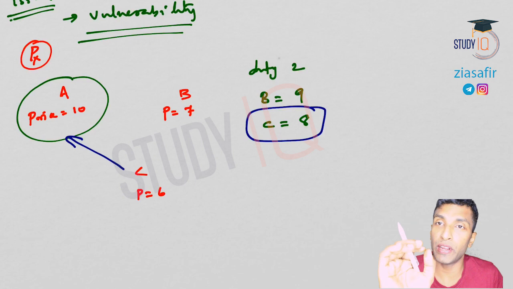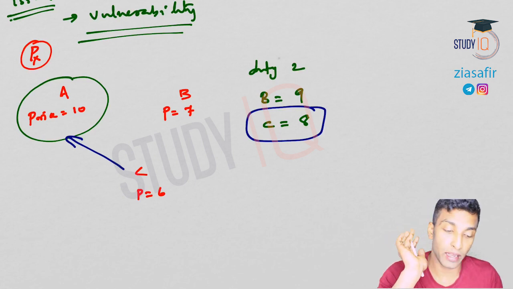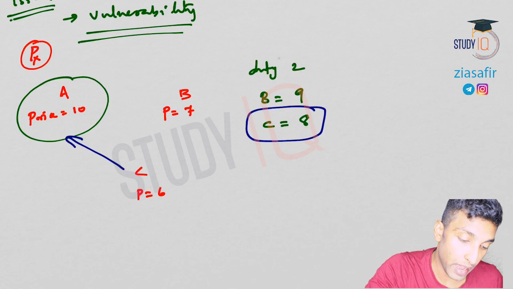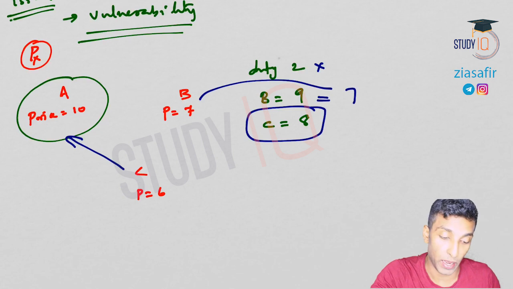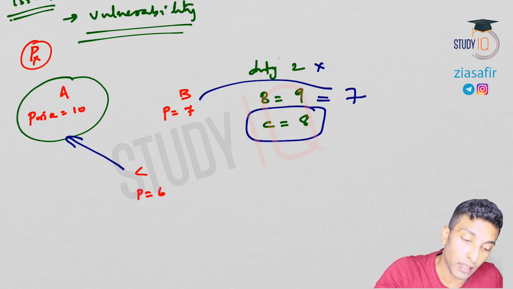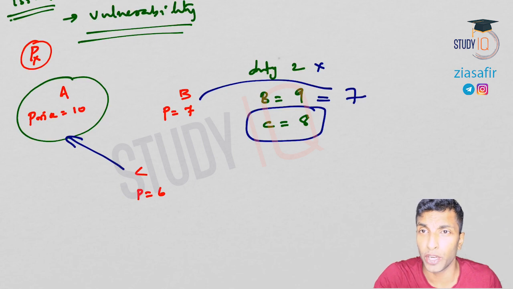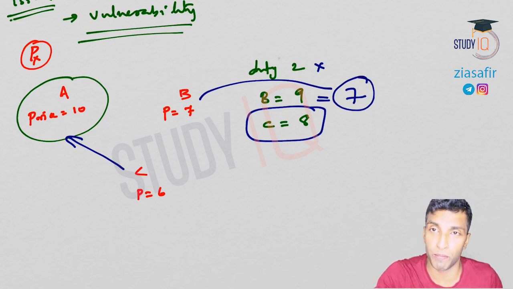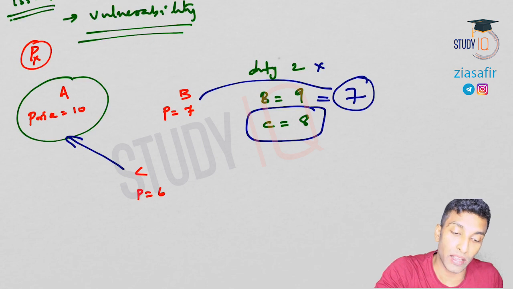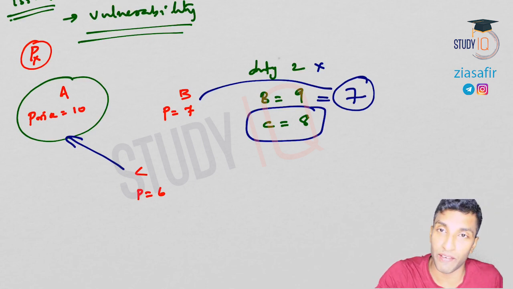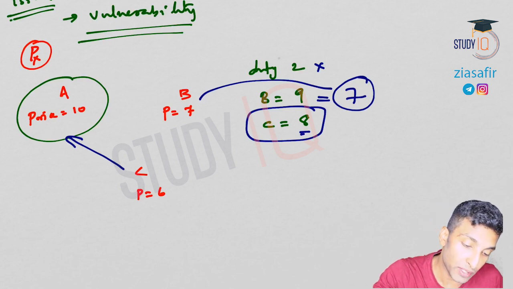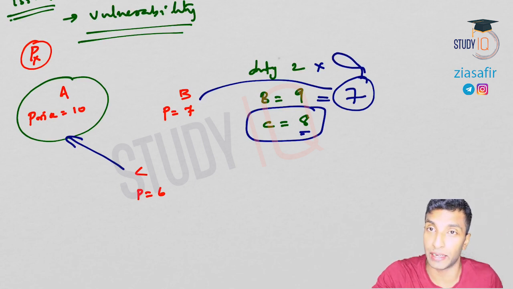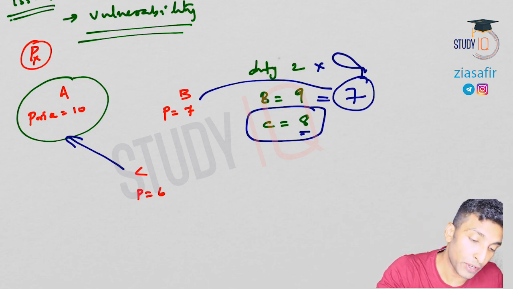Now imagine between A and B there is a free trade agreement. That means this custom duty of 2 rupee you don't have to pay. So how much will the cost be? 7. Earlier it was 9 when you had to pay the import duty, but now there is no import duty because of free trade. So if you import from B, it is 7 rupee. If you import from C, there is no free trade, so there is an import duty of 2. From 6 it will be, as we have discussed already, 8. Now which one do you prefer? You prefer 7 rupee, right?